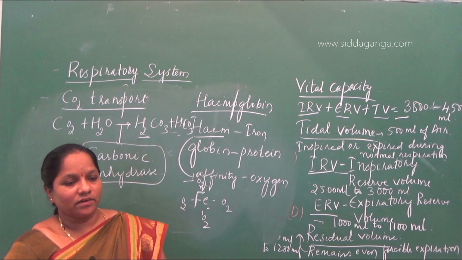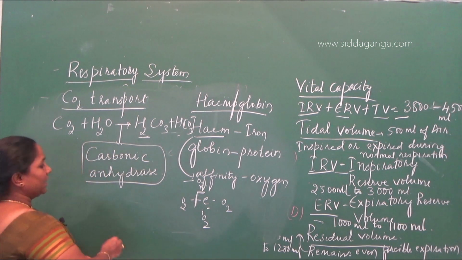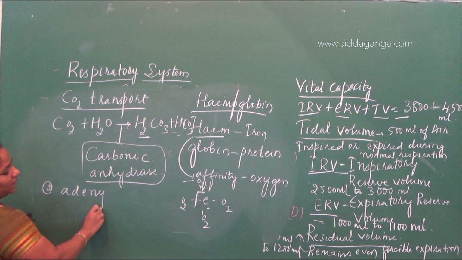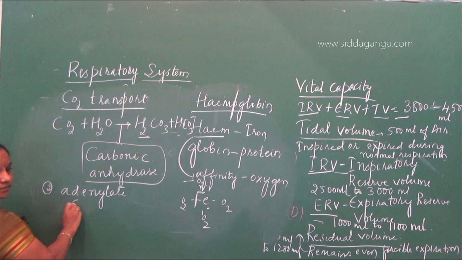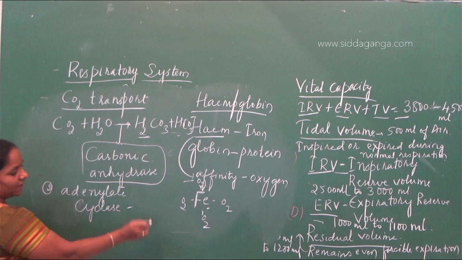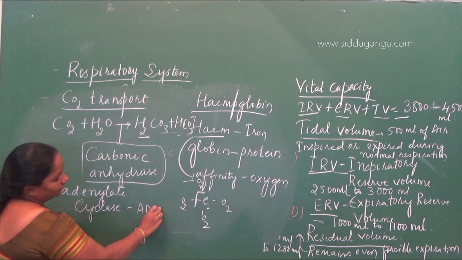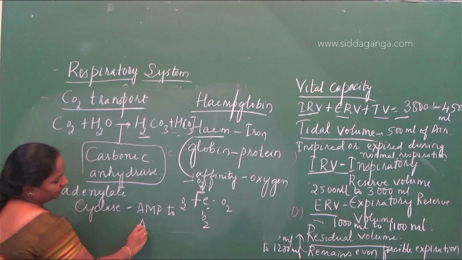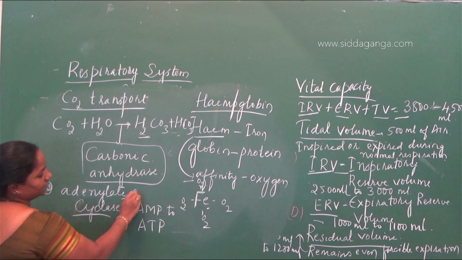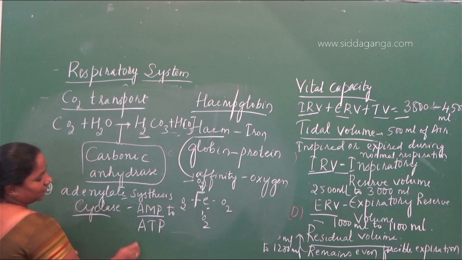But what is the function of adenylate cyclase and alkaline phosphatase here? So adenylate cyclase, the second enzyme, will help in the synthesis of ATP from AMP.